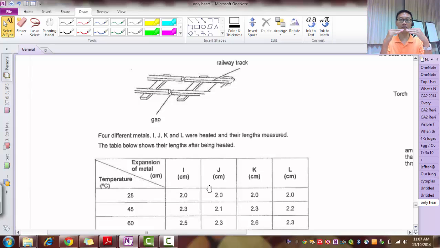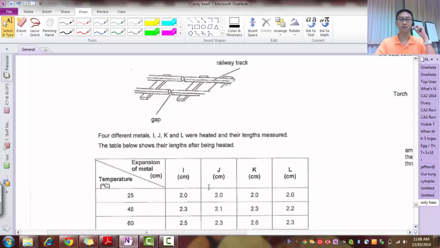The reason why I have gaps there is not that I want the gaps to be there, it's that I have to have it there because I know that metals expand. So if I can try to minimize the expansion, that would be great, because if my gap is not far apart enough, they may still meet and they may still buckle up. Right? So I want to make sure the metals don't expand so much. Because the whole point is I don't want it to expand.